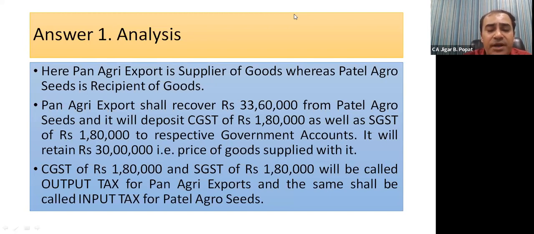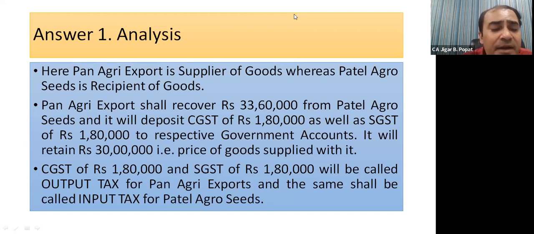So CGST of 1,80,000 and SGST of 1,80,000 will be, yes friends, now please focus on this. As far as supplier is concerned, supplier is Pan Agri Export, okay? And recipient is Patel Agro Seeds. So for supplier, CGST of 1,80,000 and SGST of 1,80,000 will be called output tax. For supplier, it is outward supply. Outward means sell, outward supply.